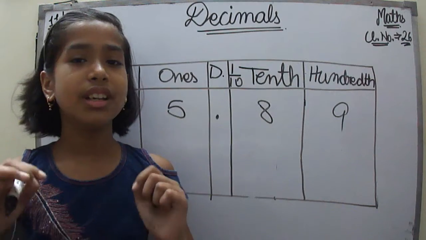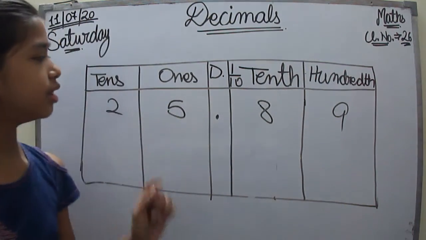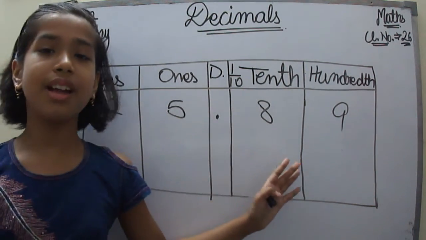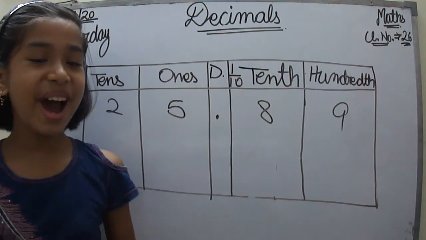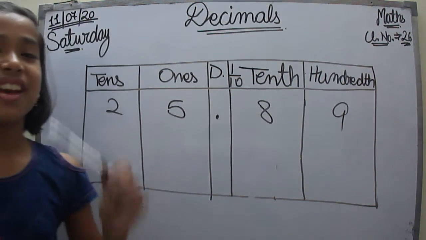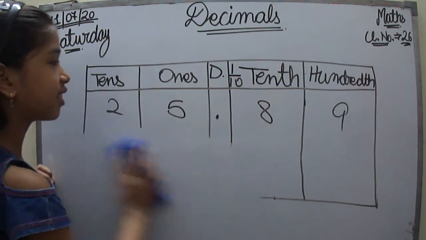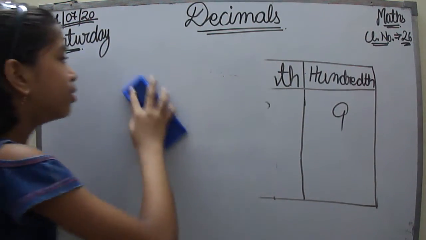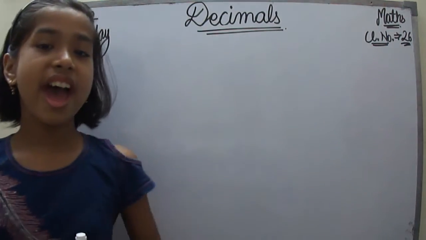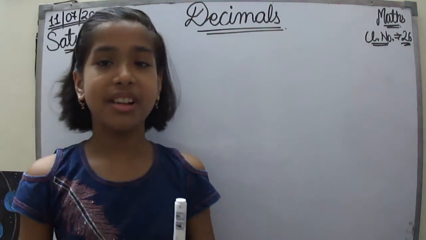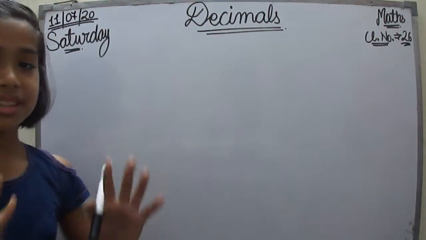Why doesn't it start with the oneth? Now let's see, why is that so? As we all know, you can think of decimals as fractions, right?